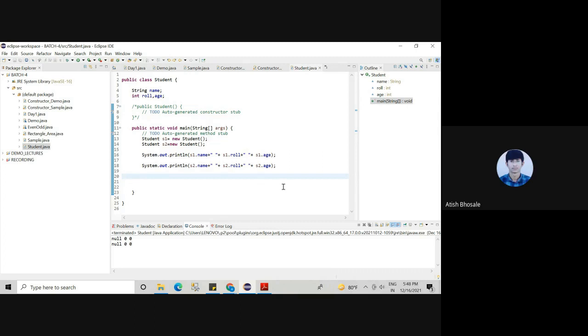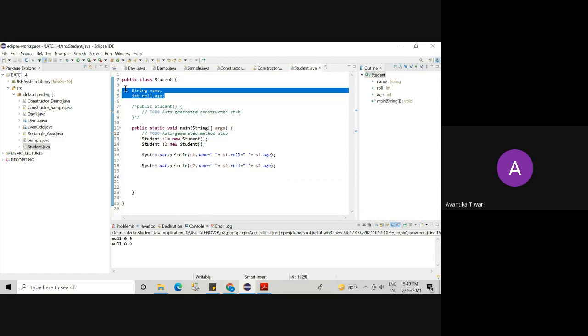No. 10,000 students studying in the same university, having the same roll number, the same age, and the same name, null. Is it fine? No. So every time we create an object of this class Student, separate instance variables will be created for every student, because we know how objects are created, right?